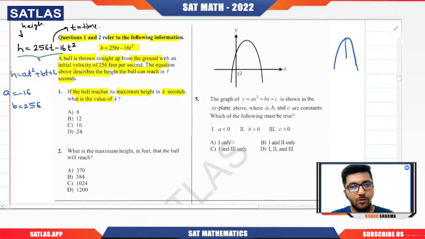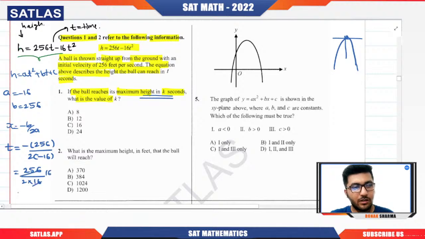Maximum height, I know I can easily calculate using the vertex, because the highest point is the vertex. If I have a downward parabola, the vertex represents the highest point. If I have an upward parabola, the vertex is the lowest point. Now they're asking for the time. Time is the x coordinate, and the x coordinate of the vertex is minus b by 2a. So t equals minus b, that is 256, over 2 times minus 16. This is 256 by 2 into 16, which is 16 by 2, that is 8. So 8 is correct.